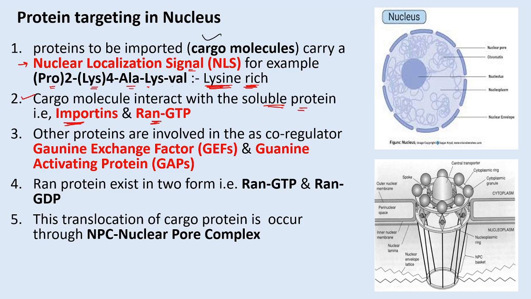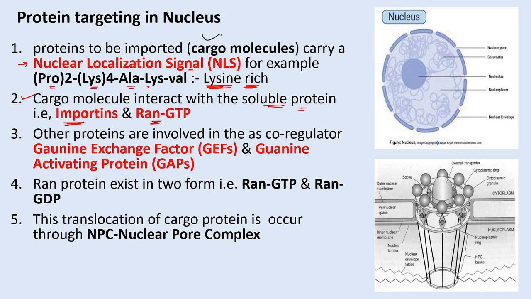The other proteins also involved in the co-regulation of the translocation of the cargo molecules, or the cargo proteins, into the nucleoplasm are the guanine exchange factor, which is present in the nucleoplasm, and the guanine activating protein. The guanine activating protein, that is the GAP, is present in the cytoplasm.